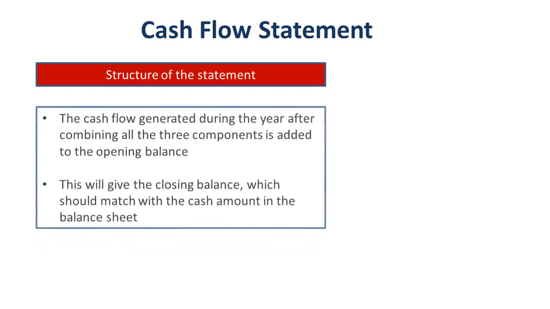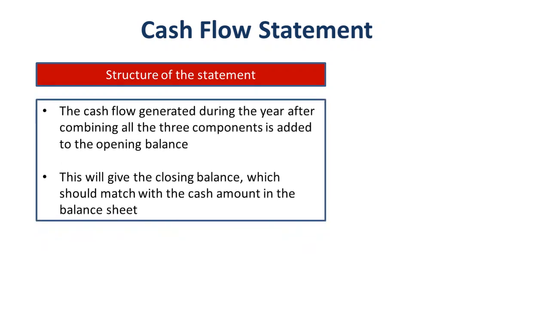At the end, cash generated from all these categories is combined together and added to the opening balance. This will give the closing balance for the current year, which should match with the cash that gets reflected on the balance sheet.